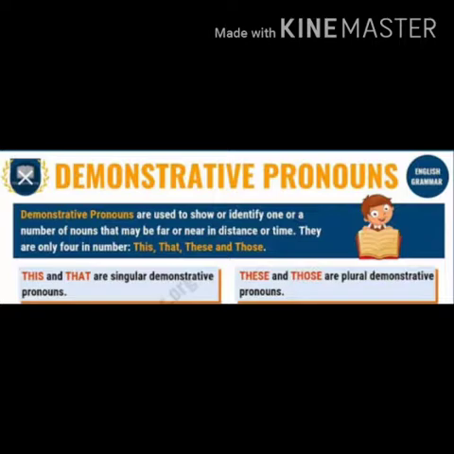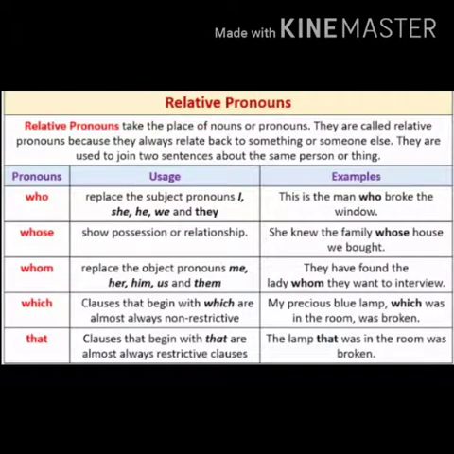Next, let's move on to relative pronouns. Relative pronouns take the place of nouns or pronouns. They are called relative pronouns because they always relate back to something or someone else. They are used to join sentences about the same person or thing, so they help in joining the sentences.